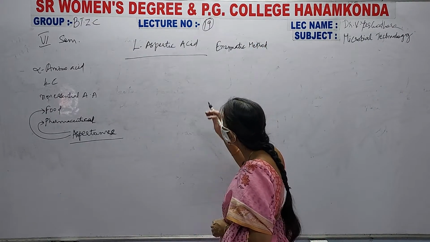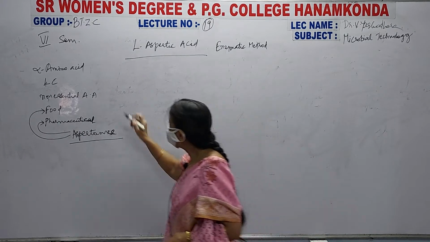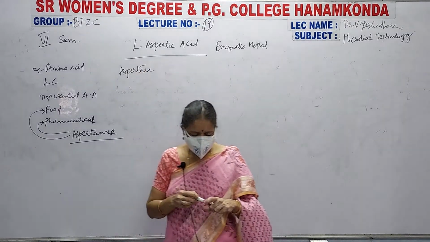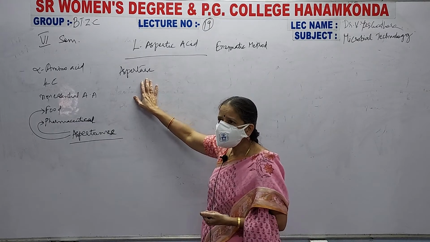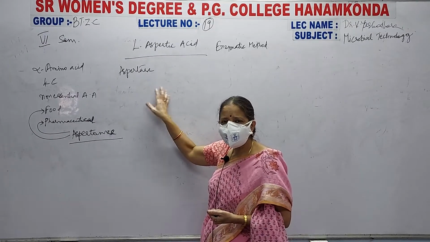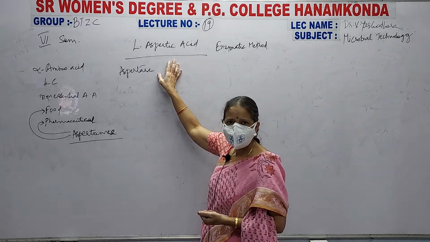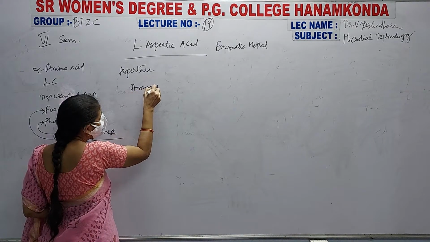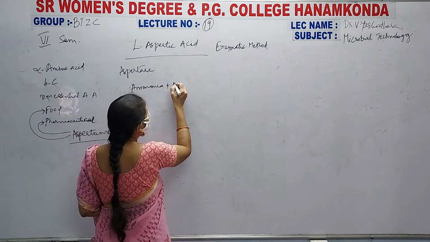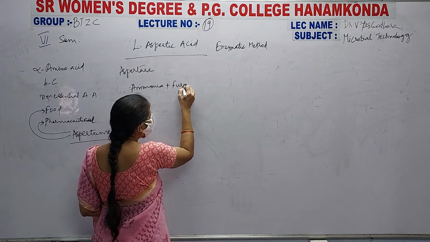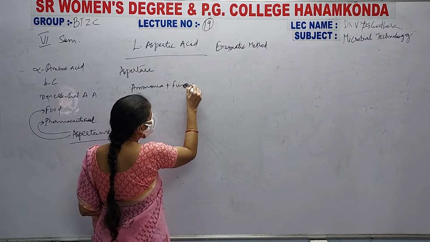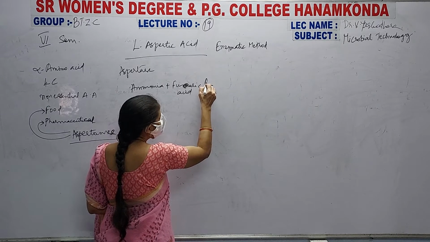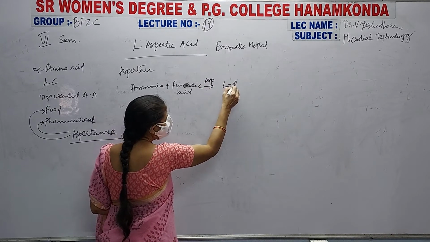What you have to do is, in this enzymatic method of fermentation, you have to use an enzyme called aspartase. That means it is an enzyme catalyzed reaction. In this reaction, aspartase is the enzyme that catalyzes the reaction and helps in the production of your aspartic acid. Here, your ammonia plus your fumaric acid, or you can call it fumarate, gives rise to L-aspartic acid.